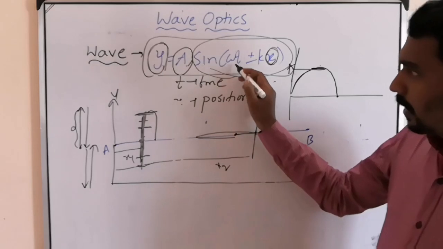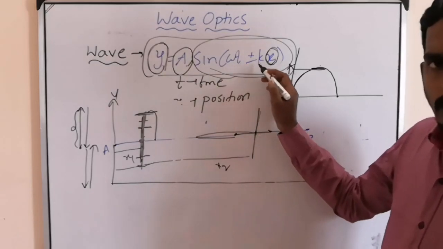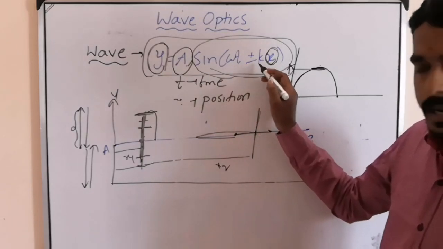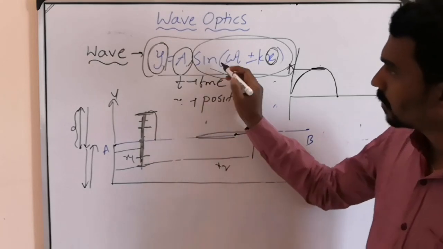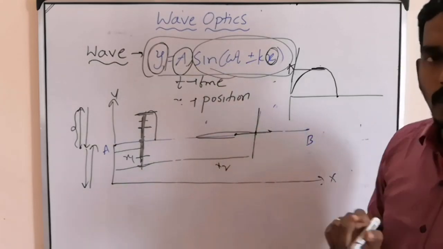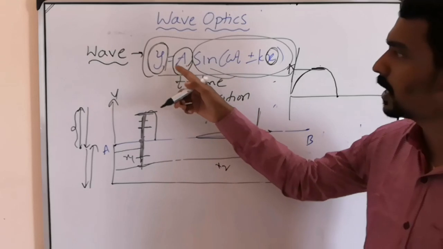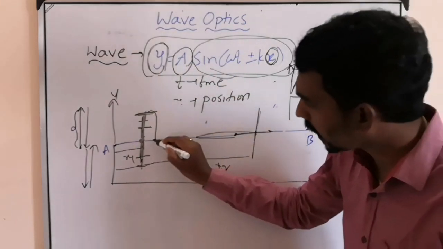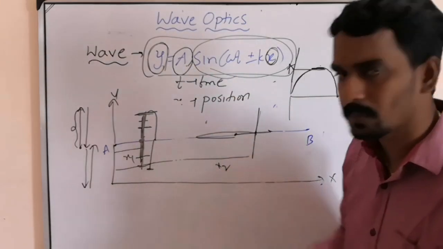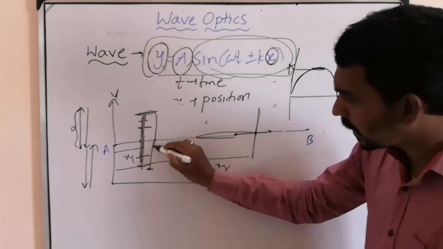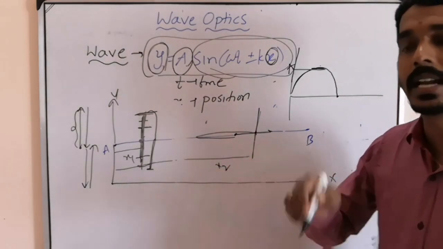Then this is 3 pi by 2, so pi plus pi by 2. Sin 3 pi by 2 is minus 1, so the displacement is minus A. That means it went to another extreme position, where the displacement is maximum but negative.